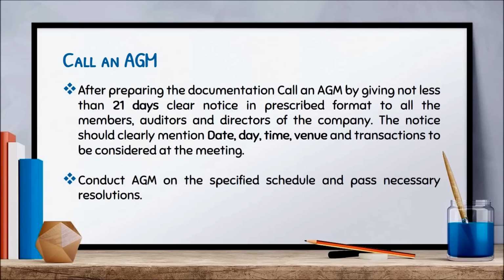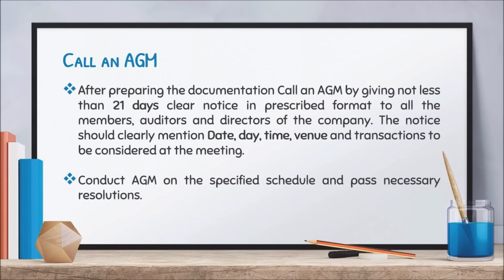Your final step is to call an AGM by giving not less than 21 days clear notice, in prescribed format, to all the members, auditors and directors of the company. The notice should clearly mention the date, day, time and venue and transactions to be considered at the meeting. Conduct your AGM on the specified schedule and pass necessary resolutions.